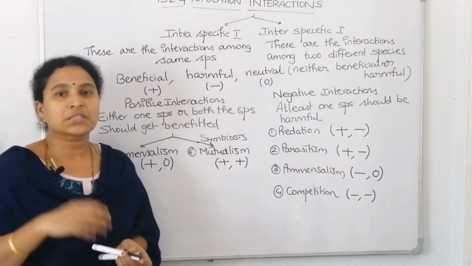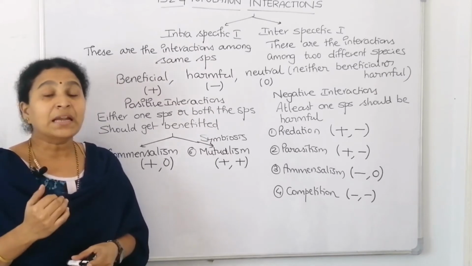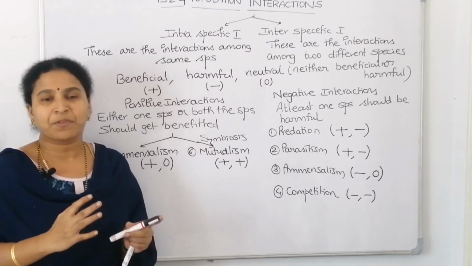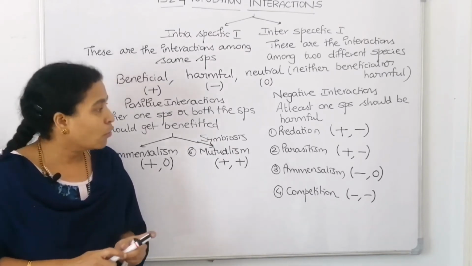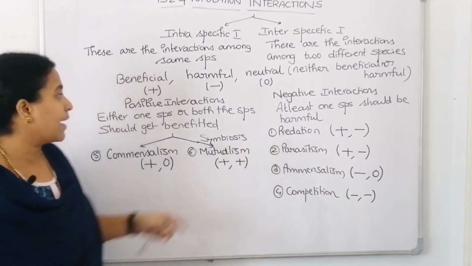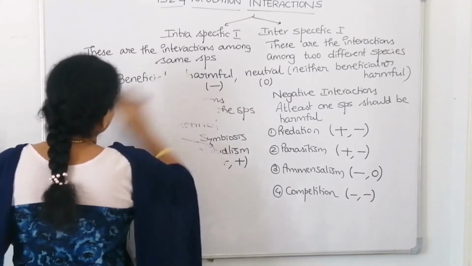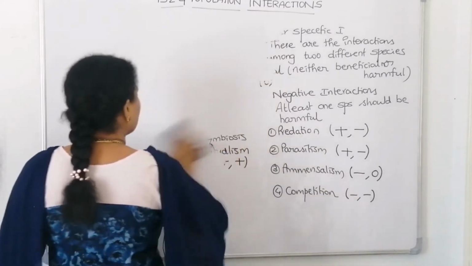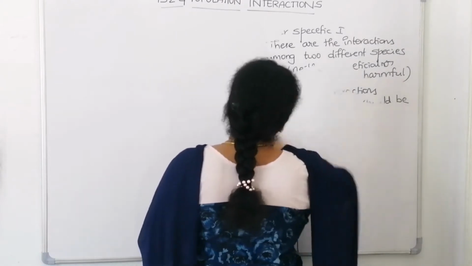Now, we have to discuss the interactions one by one in detail with examples. Many times in NEET examinations, these interactions with examples have been asked from this chapter. So, this topic is particularly important. We will go one by one. In today's class, let's go with predation as an interaction. Predation is the interaction between the predator and the prey. The predator gets benefited whereas the prey is harmed.